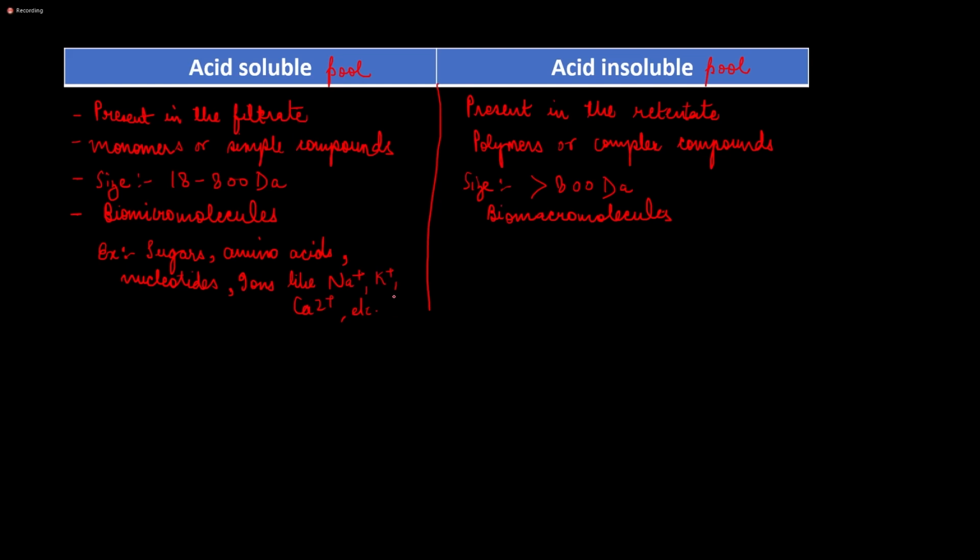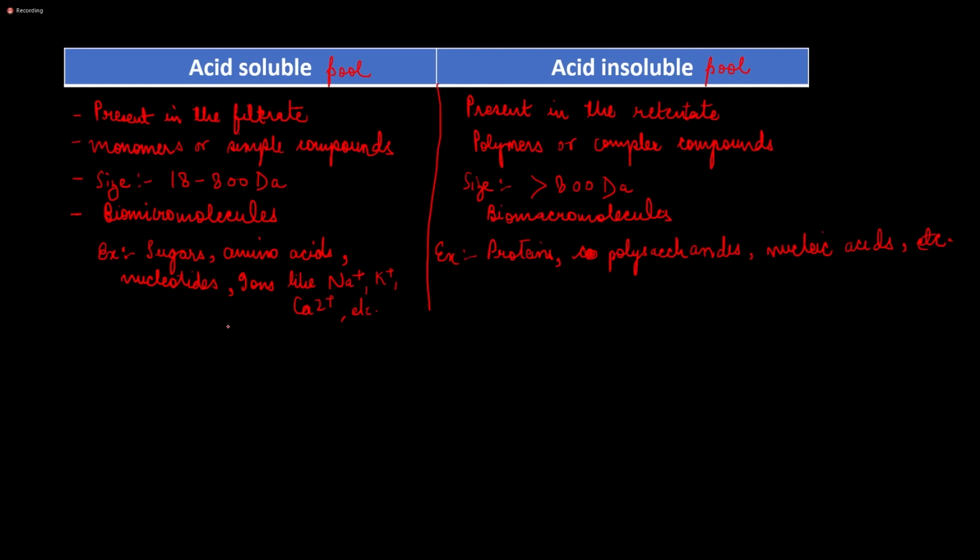Okay. Now, if we talk about the acid insoluble pools, what are the examples? Examples are proteins, that are chains of amino acids, right? Carbohydrates, or you can write polysaccharides. Polysaccharides are chains of sugars. Nucleic acids are chains of nucleotides, right? So these are the examples of acid insoluble pools.